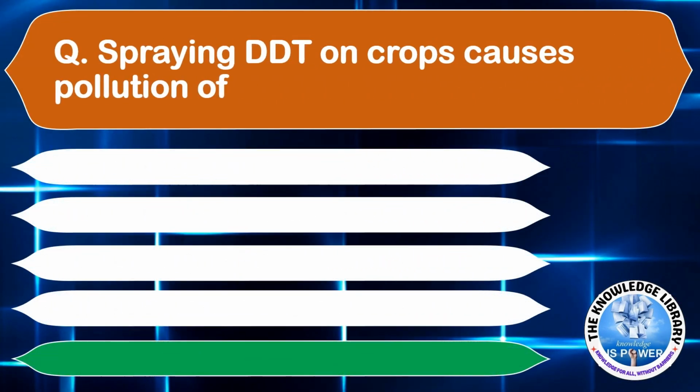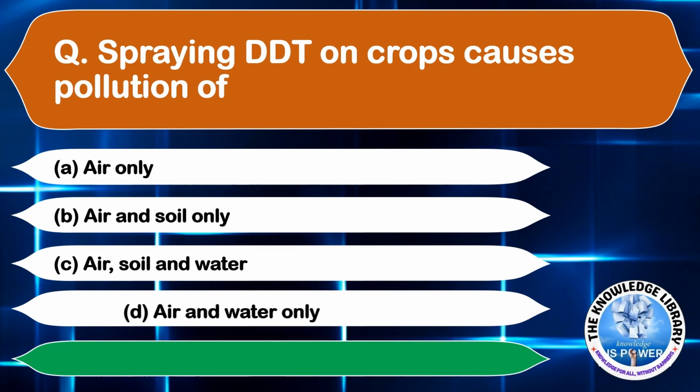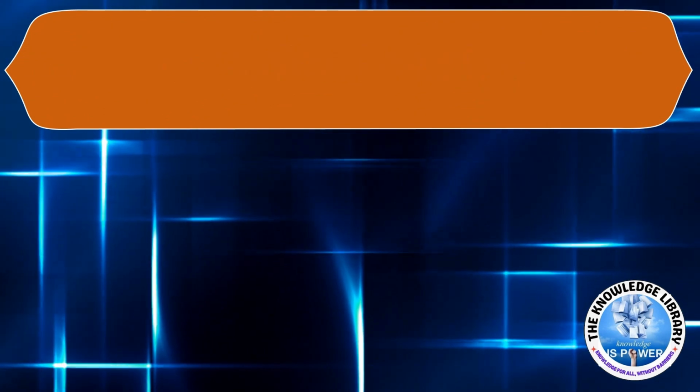Spraying DDT on crops causes pollution of option A air only, option B air and soil only, option C air, soil and water, and option D air and water only. The correct answer is option C air, soil and water. Moving on to the next question.